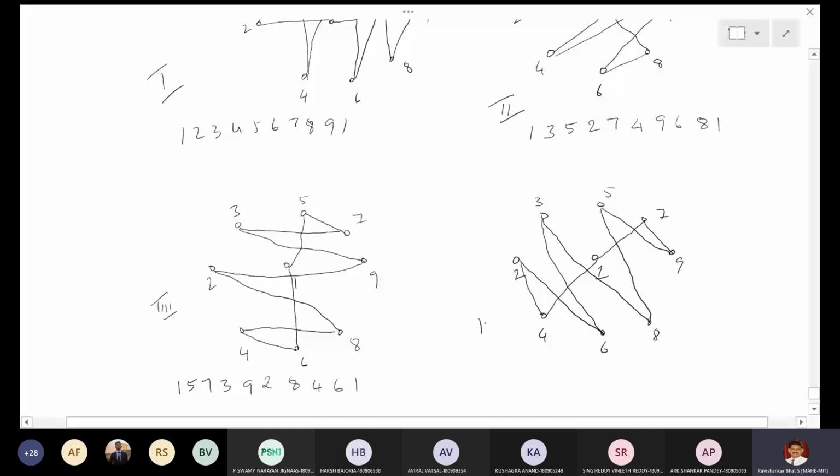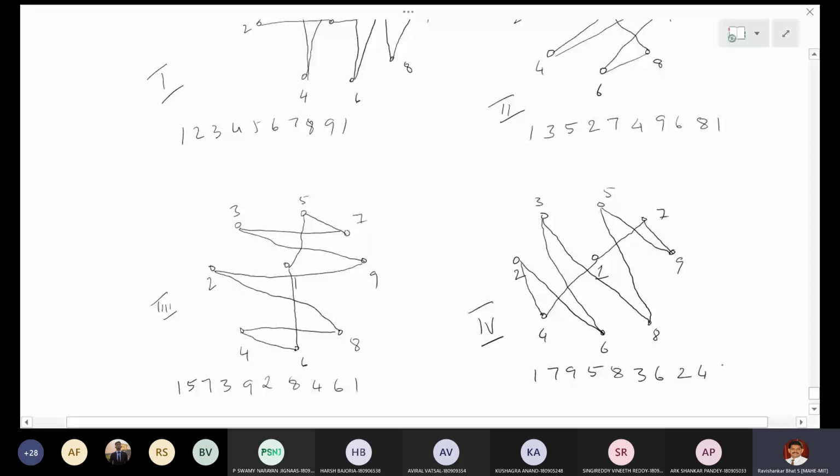So this is 1, 7, 9, 5, 8, and 3, 3 to 6, 6 to 2, 2 to 4, 4 to 1.